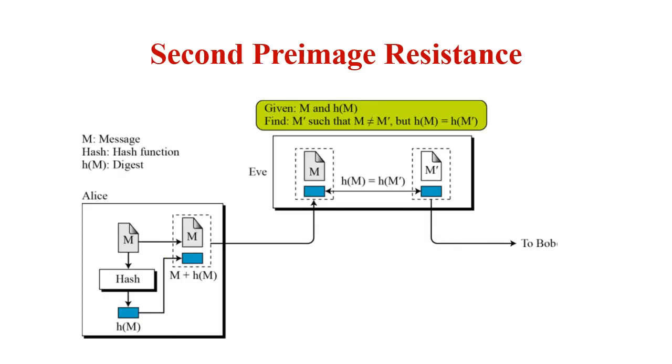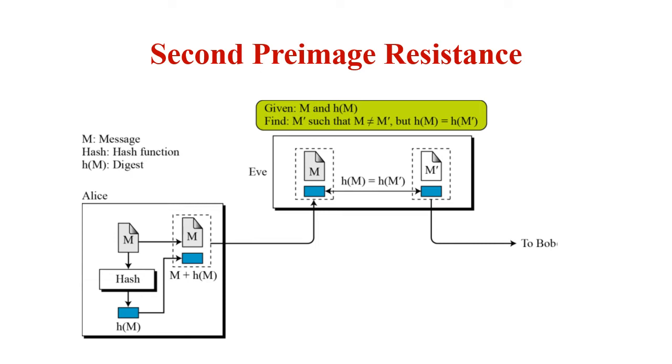Then another criterion for the cryptographic hash function is second pre-image resistance. It ensures that the message cannot easily be forged.